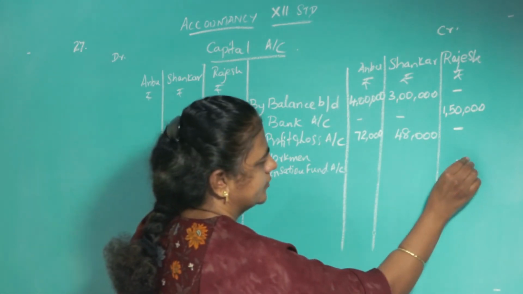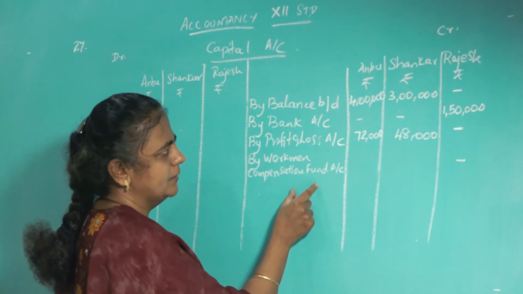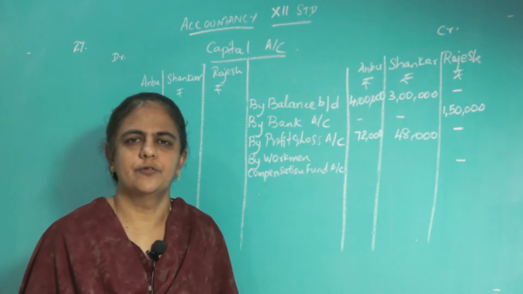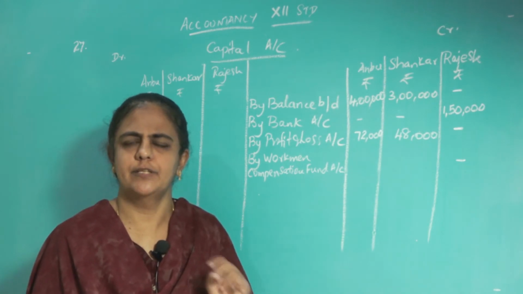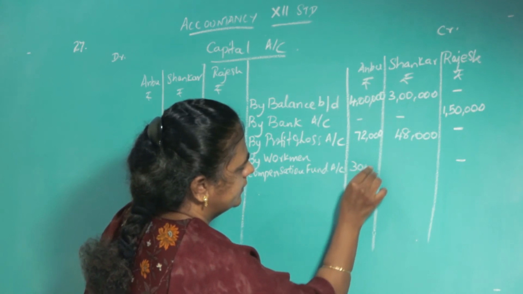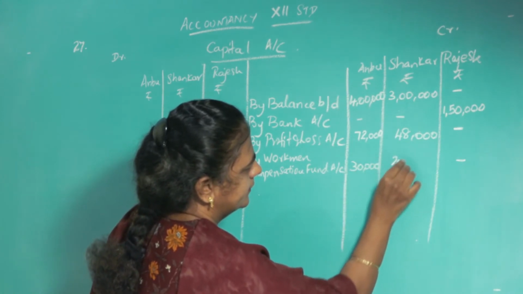That 50,000 profit should be transferred to these two partners. So 50,000 into 3 by 5, 50,000 into 2 by 5, that will give you 30,000 and 20,000.